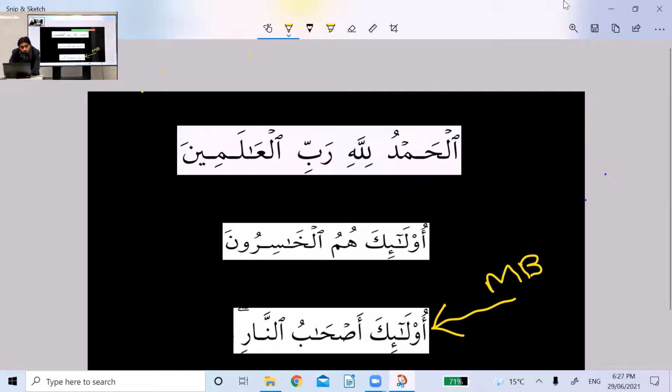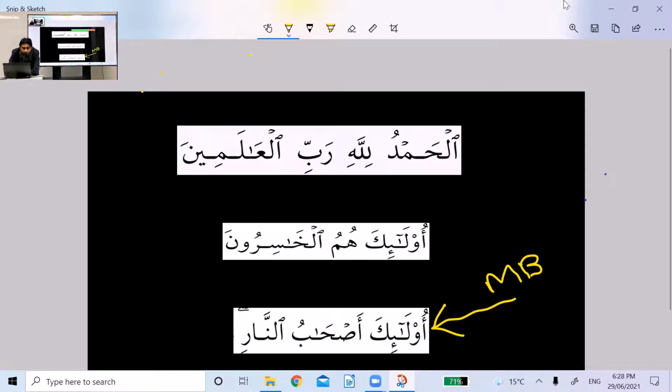Right after the mubtada, you are going to place your is, am, are. Ulaika, those, then are. Those are ashabu. Sahib is singular, and ashab is the plural.